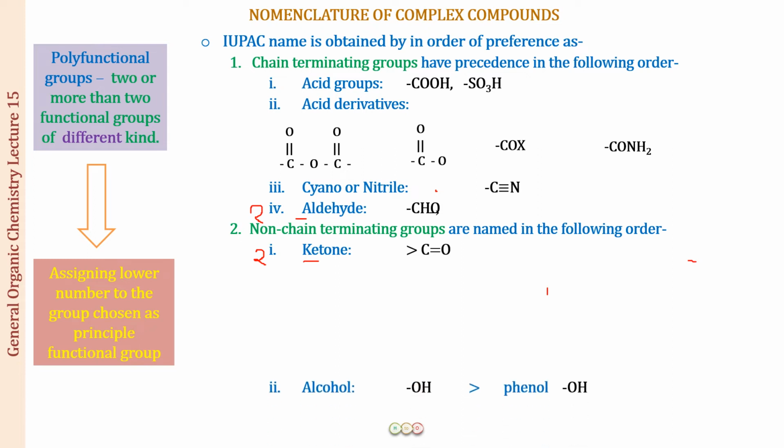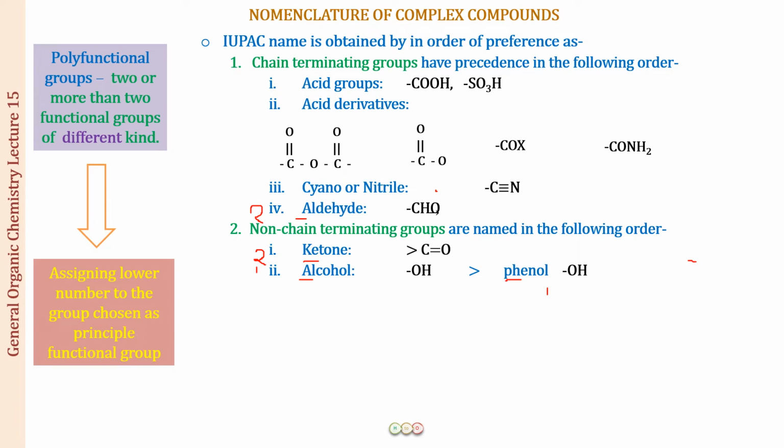The next we have is the alcohols. All right. So alcohol now, this is going to be what? This is just one bond, right? So carbon bonded to oxygen. This is one single bond. So we start over here. Number one. An alcohol and a phenol, both of them have OH as the functional group. So remember it alphabetically, A comes before phenol. So the priority of the alcohol is greater than that of the phenol.